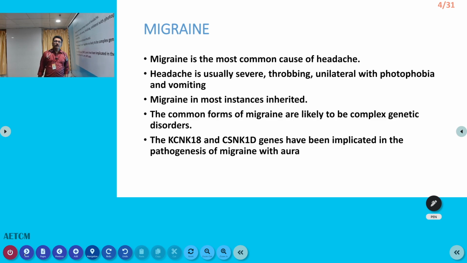Now, what is migraine? Migraine is the most common cause of headache. It is a severe, throbbing, unilateral headache, on the right or left side, with photophobia and vomiting. Most of the time, there will be a family history. The common forms of migraine are genetically determined, and genes involved, like KCNK18 and CSNK1D, can be present in migraine patients.